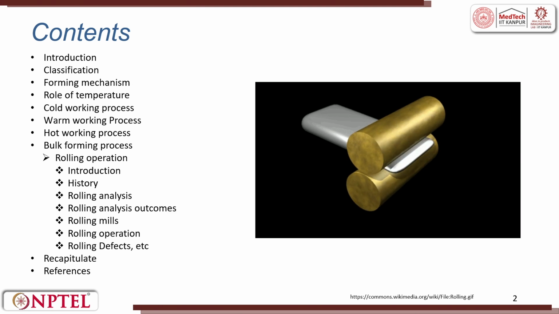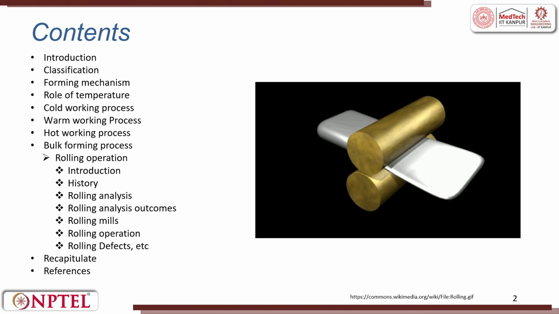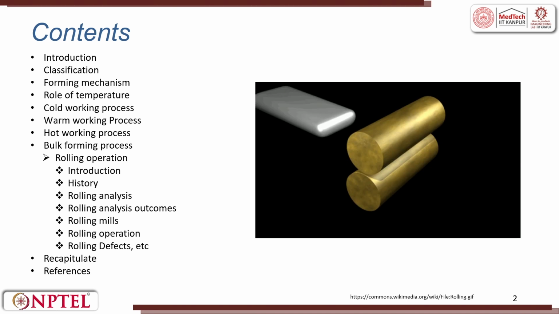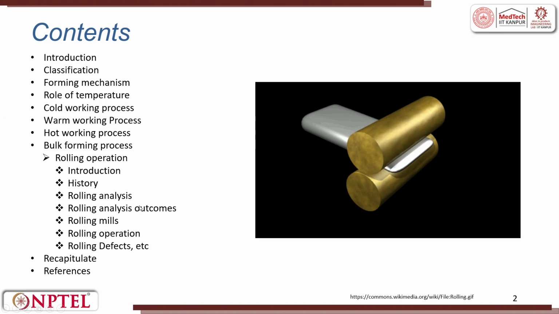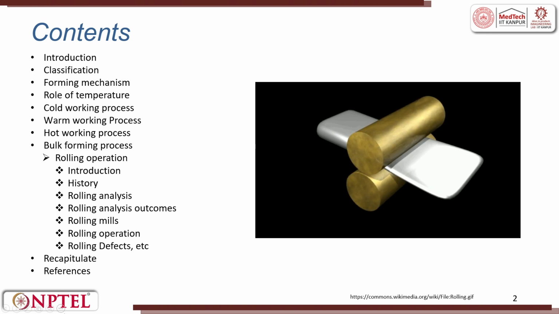Then we will try to see what are the different types of processes: cold working process, warm working process, and hot working process. Then we will try to see various bulk forming processes like rolling. Right from history, we will see rolling analysis, outcomes, rolling mills, operation and defects. Finally, we will try to recap with some references.